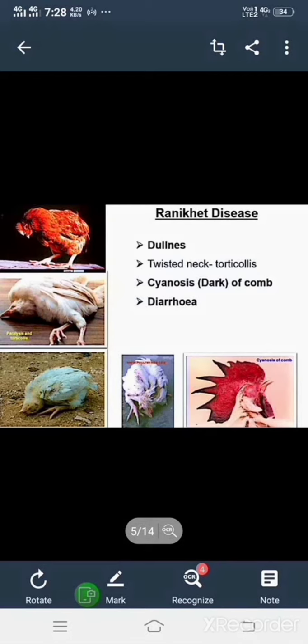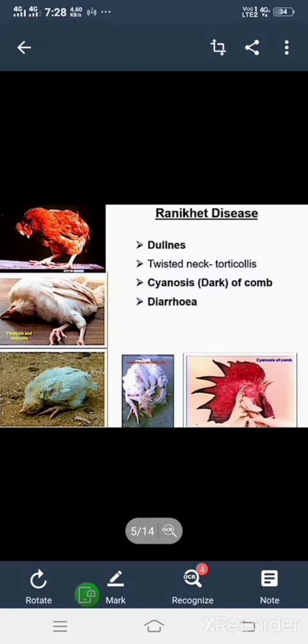This disease is caused by paramyxovirus. All the systems are generally affected in this disease. It is spread through the excreta of diseased fowl, and through air, water and contaminated litter.